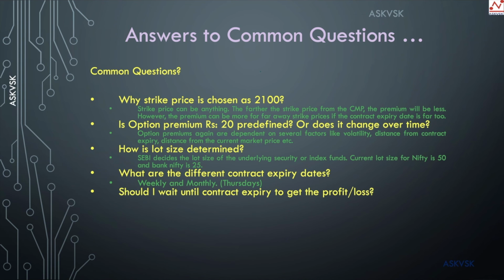All right. Should I wait until the contract expiry to get the profit or loss? The short answer is no. It is not required for you to wait until the contract expiry to realize your profits. To understand it in a little more detail, let's consider the same example here. If there is some super good news about the Reliance stock and it reaches the target of, say, 2100 within the first couple of days of the month, then the option premium of the 2100 strike price would go from 20 to, say, 70 or 80 rupees.